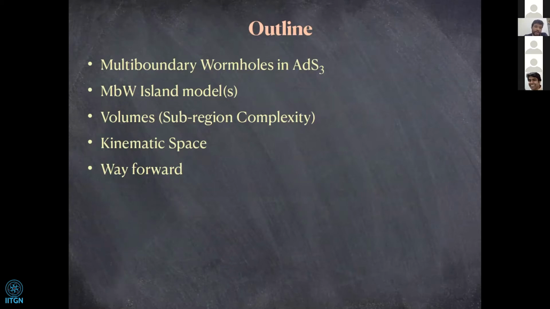Then I'll talk about the volumes, what Pratim talked about yesterday, called subregion complexity volumes below the RT surfaces. And then I'll go on to realize the results in kinematic space and some future directions.